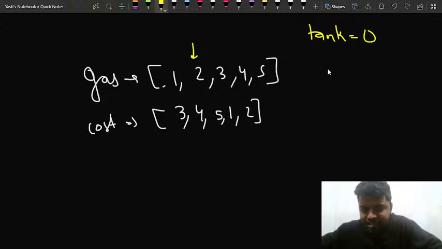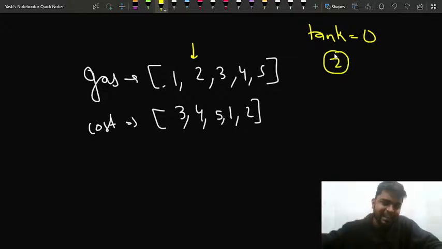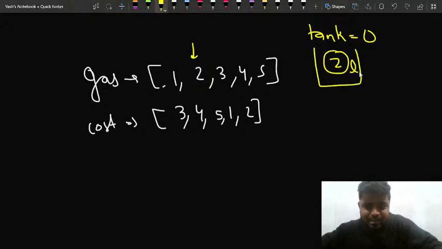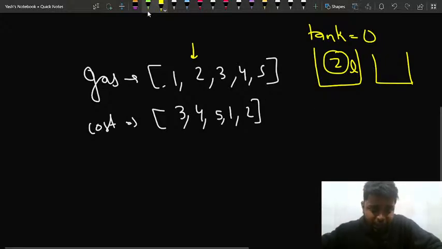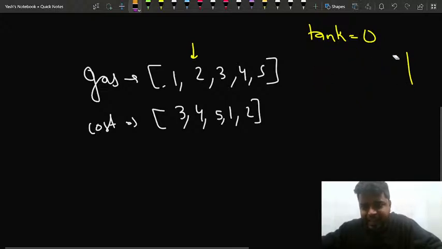So I am at this particular station. If I put 2 liters of gas in my tank, and the cost for traveling from this station to the next station is 4, can I do that? If I have just 2 liters of gas in my tank, can I travel to the station which is asking me to spend 4 liters? No, I cannot. So I'll say that okay, I cannot do this.